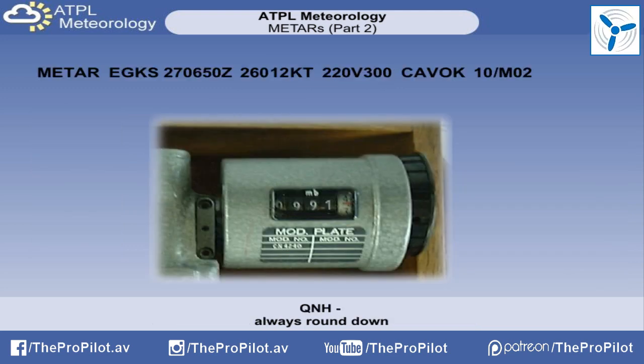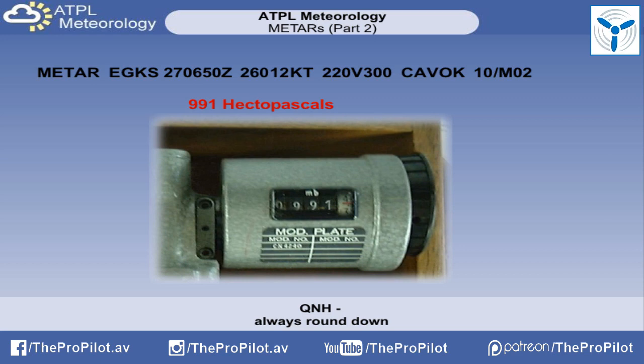The next important feature of the METAR is QNH. Remember from the lesson on altimetry how important QNH is. The QNH will be represented by the letter Q, followed by a 4-digit number representing the actual pressure value. If the QNH is less than 1000 hectopascals, then the value will be preceded by a 0.